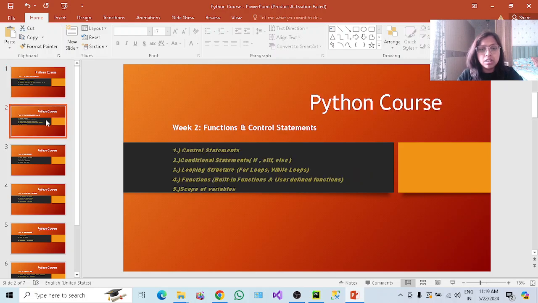Then in the second week we will cover functions and control statements: if-else conditions and loops, while loop or for loop. Functions, we have built-in and user-defined functions.